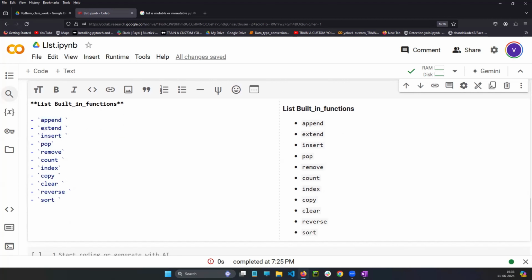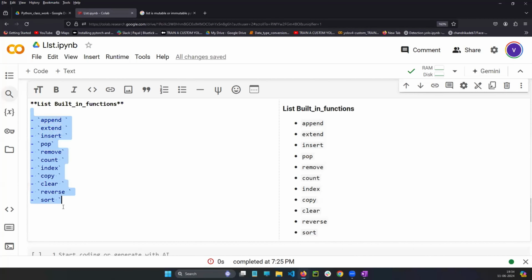Every built-in function should be in your brain, I'm telling you. If you forget, we can't do anything. Append, extend, insert, pop, remove, count, index, copy, clear, reverse, and sort. These are the built-in functions we have in the list concept. If you see, count and index are also available in the string. Yes, in the string you have count and index. Here also you have count and index. Common built-in functions.